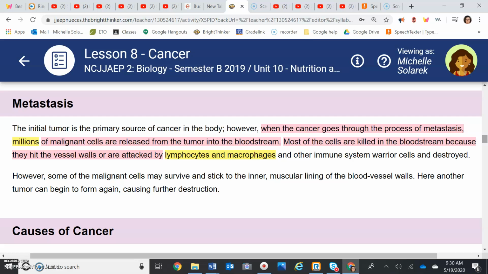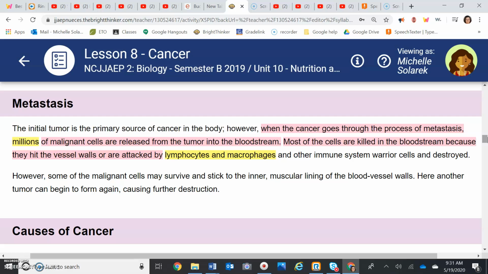So you have a little cancer tumor and now it's going to get ready to release some cells into your bloodstream. How many is it going to release? Millions. This is crazy, guys. Millions. You know someone who has a malignant tumor? It is going to release millions of malignant cells into their bloodstream.